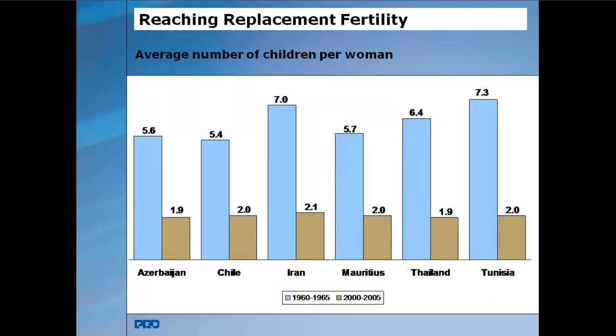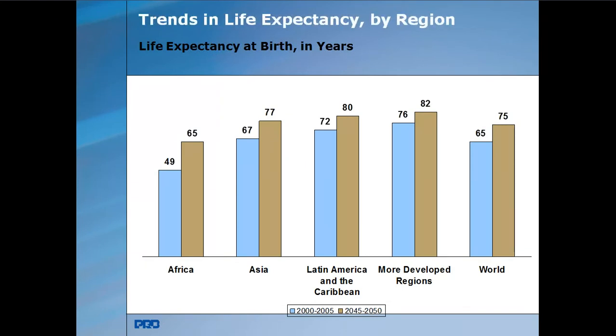Here, the most is in Tunisia, where it is 7.3, reaching the replacement fertility rate, and it is 2 in 2005. Whereas in Iran it is 7, and by 2005 it is only 2.1. So now the fertility rate is decreasing in the developed countries, and in some of the countries, the fertility rate is decreasing.